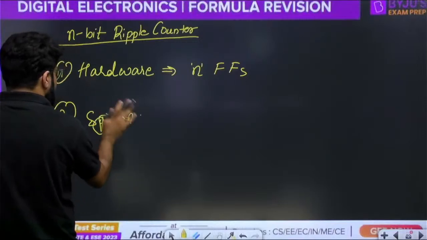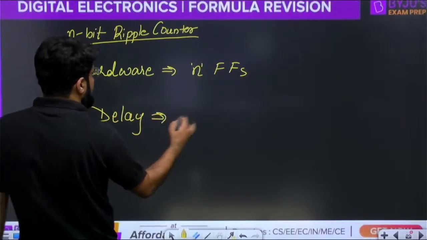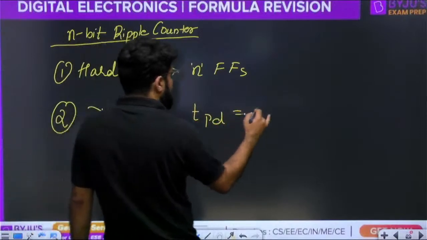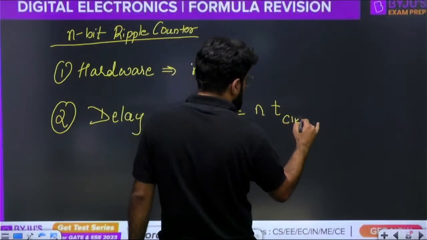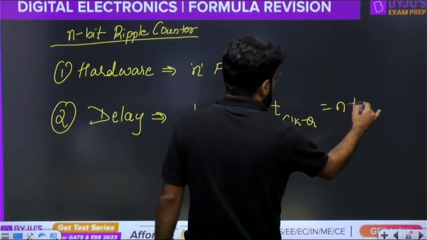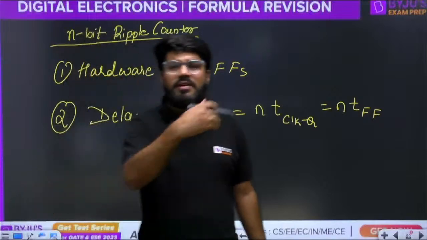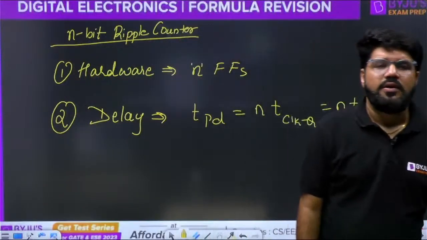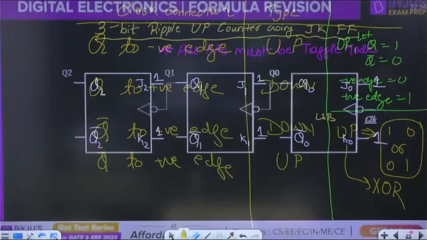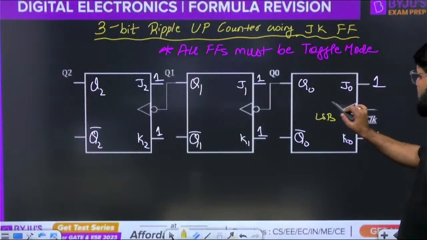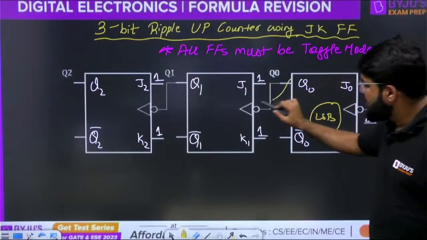But for the speed, if I talk about delay, more delay corresponds to less speed. The delay will be n times t clock to Q, or n TFF. It is n times the delay of one flip-flop because one by one the flip-flops will be active. It is a ripple design. Clock is only applied to the LSB. Once this completes the calculation and produces the negative edge, then the next one is active.